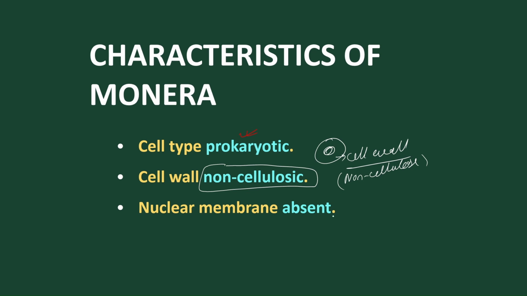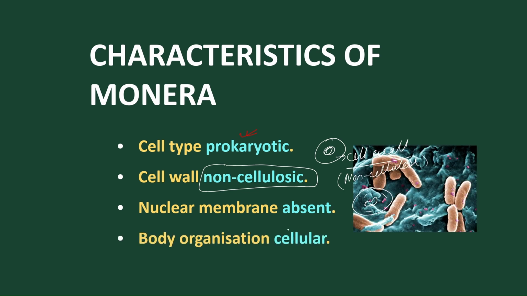Next, they don't have membrane-bound organelles and nuclear membrane. Means they don't have a nuclear membrane, and membrane-bound organelles are also absent. And the body organization is cellular. Yes, the body is made up of a single cell, but with no nuclear membrane. And if a cell wall is present, it is non-cellulosic. This is the basic characteristic feature of Monera.